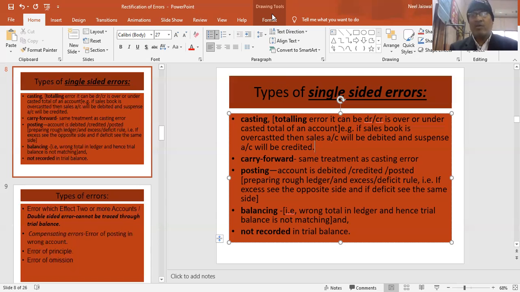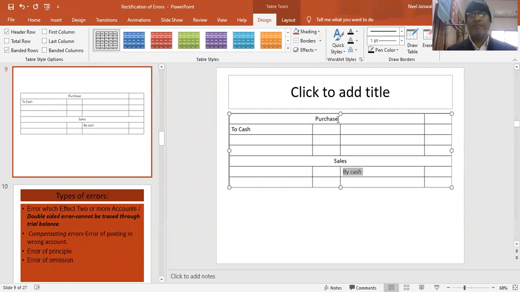Let me explain this with a written format. Suppose when we have prepared a purchase account, we have purchased goods of 10,000 and by mistake we have recorded 1,000 only. So this means my debit of purchase is less. That means 9,000 rupees I have recorded less. When I purchased the goods in cash, I should have debited my purchase account by 10,000, but by mistake we are debiting only 1,000. That means 9,000 rupees less we are recording by mistake, so that has to be corrected.